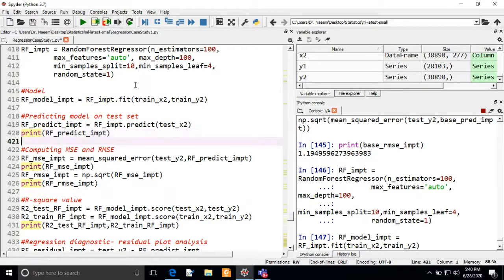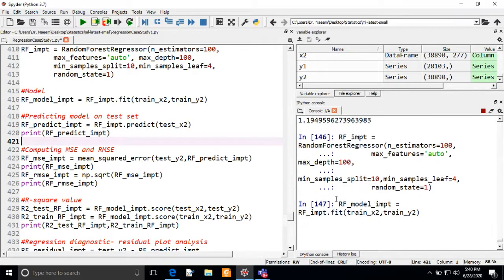As you execute this command, rf underscore predict underscore impt equal to rf underscore impt dot predict, we are passing the input parameter test underscore x2. It will take a little time to execute.